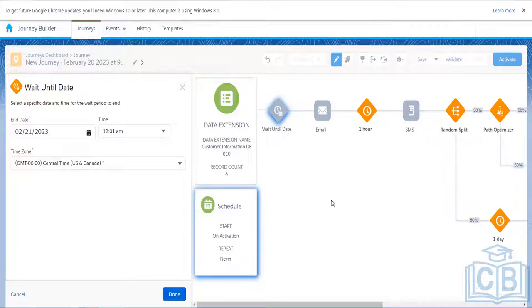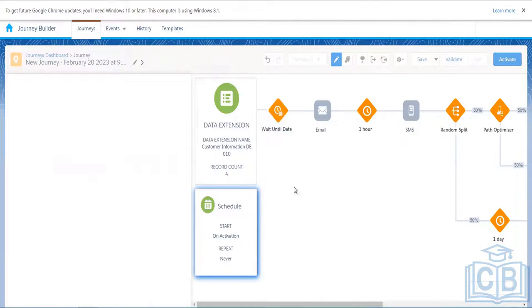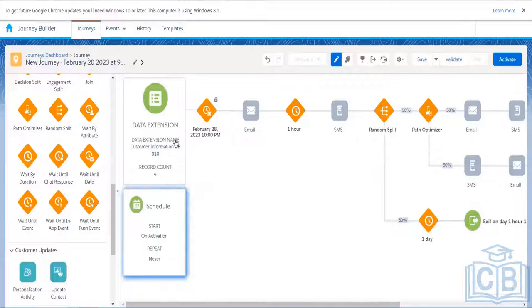What we can do is, the contacts, the customers, the participants are coming to the journey. They are receiving a welcome email or maybe a confirmation email. After that, they all will wait until a particular date occurs and then they can receive another email. If you want the contacts to wait in the journey for a particular date, then we can use Wait Until Date. Here we can choose our date, let's say 28th till, let's say, 10 p.m., and we can select the time zone. These contacts will be right over here until this date occurs.